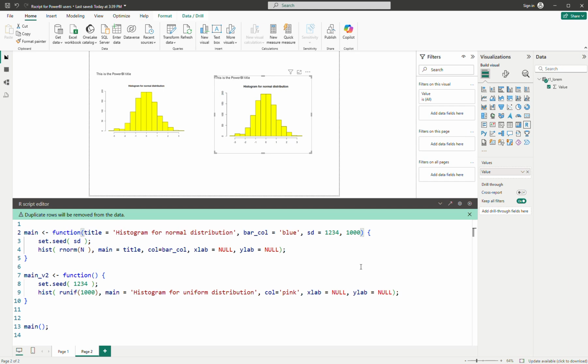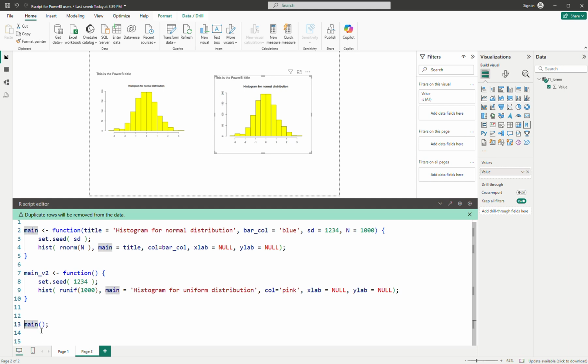Okay, so now the difference between the two is, sorry, I have to type n in here. So the difference between the two, you can see here, you don't need to click in here, but you can see here that for this main, you can call without any parameter, but if you want to, you can change the parameter. So let me show you. This is the original one, which is the blue, and then histogram of the normal distribution.